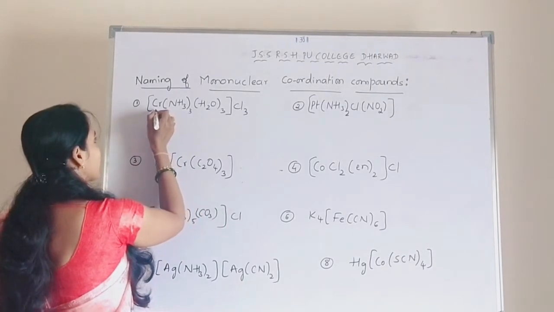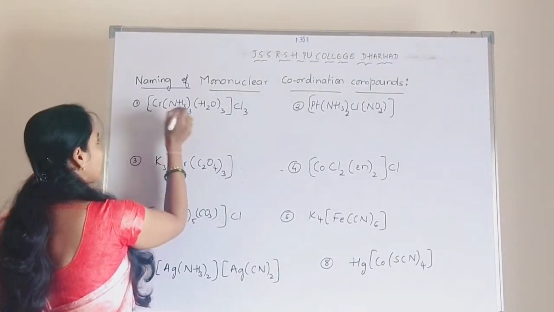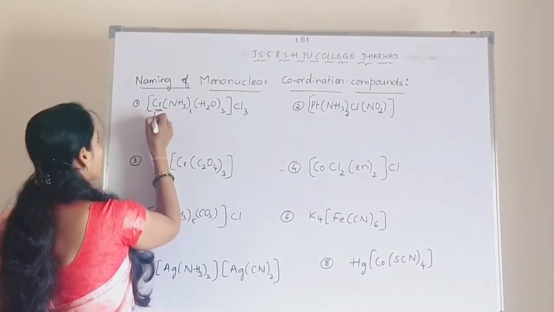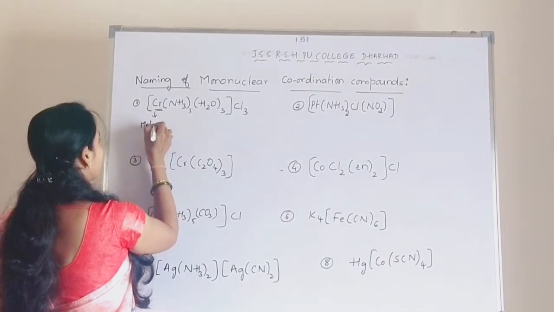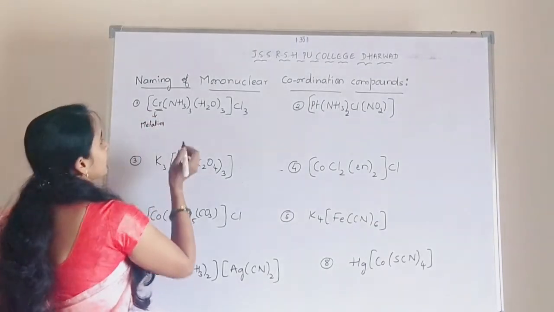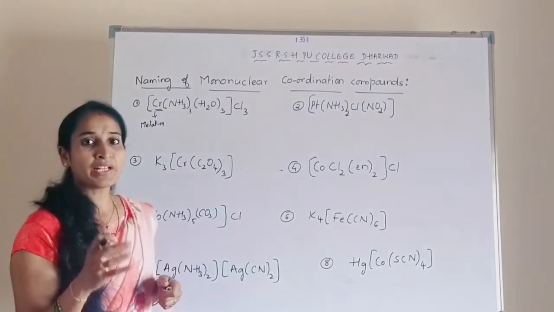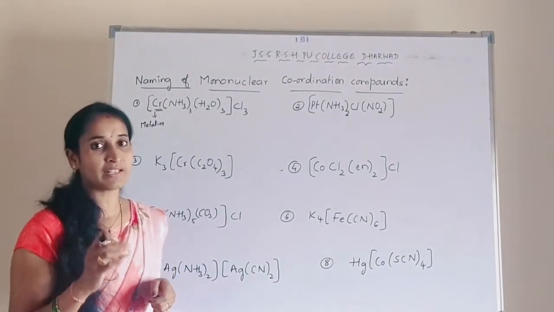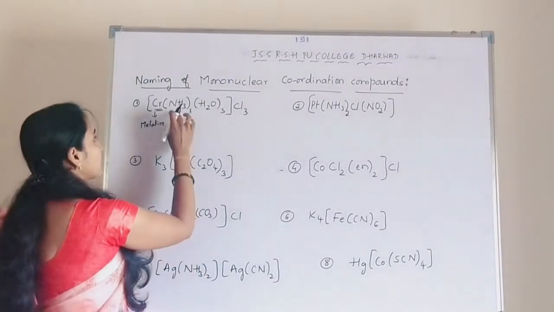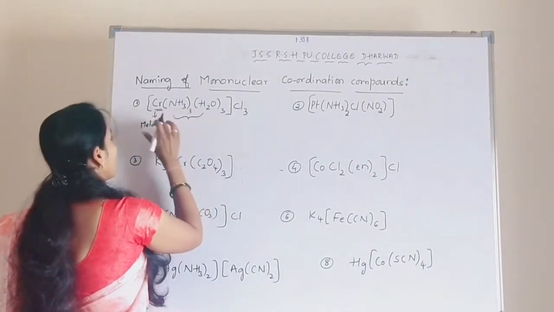Only one metal atom is there in the coordination sphere, that is chromium. So this is nothing but the metal ion. Then we have to identify how many ligands are present in the coordination sphere. There are two types of ligands.